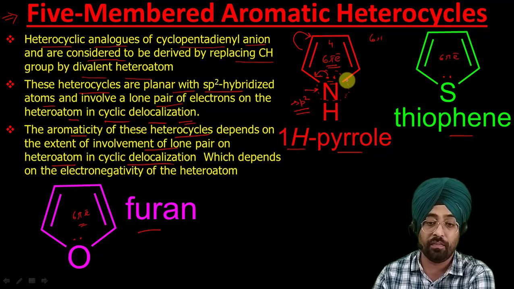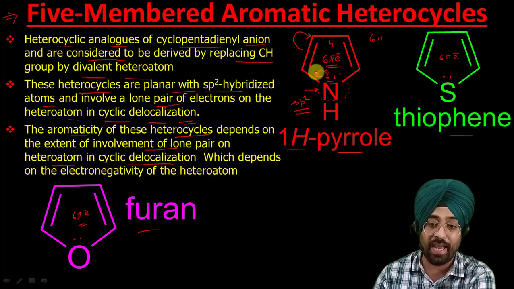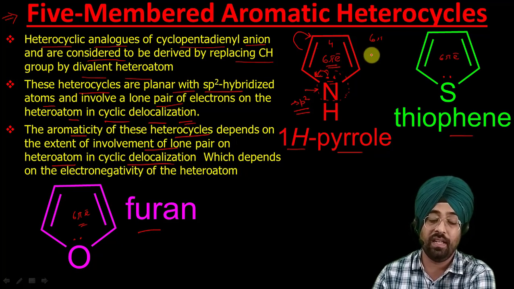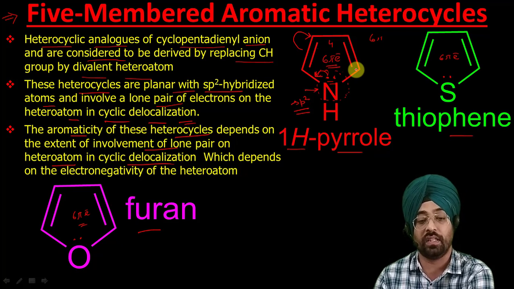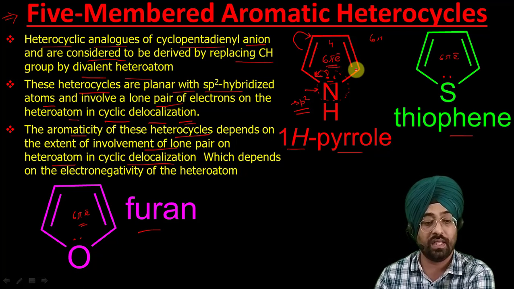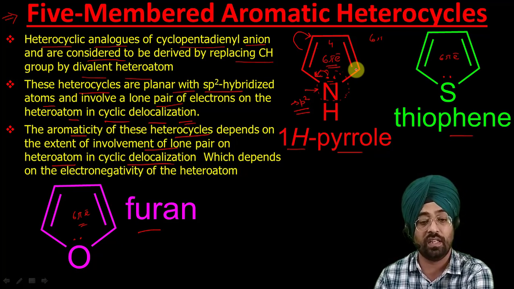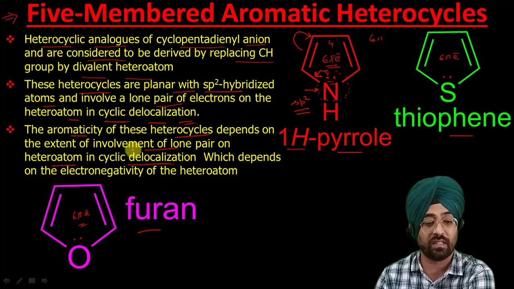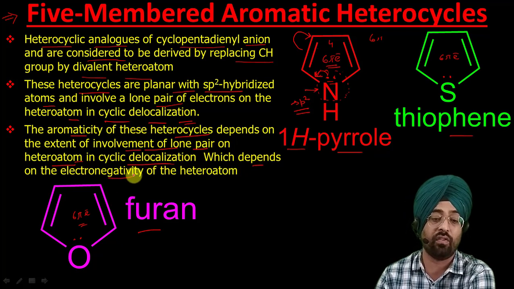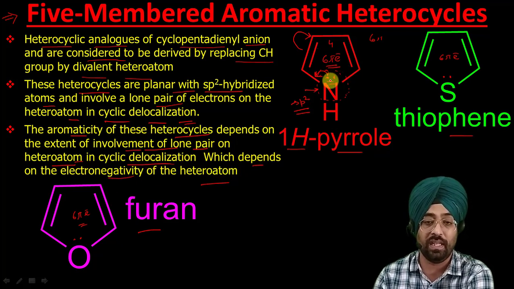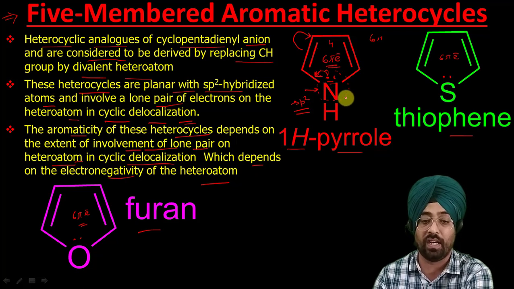So the ease with which these 2 electrons can be involved in resonance will determine their extent of aromaticity. That's what it means to say that the aromaticity of these heterocycles depends upon the extent of involvement of the lone pair on the heteroatom in cyclic delocalization, which depends upon the electronegativity of the heteroatom.